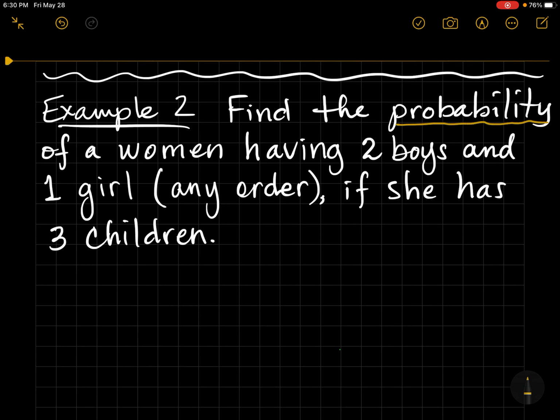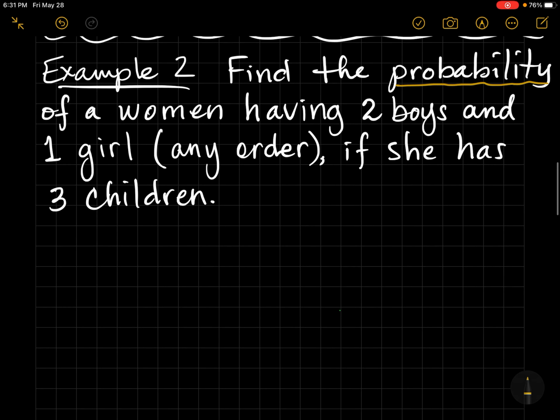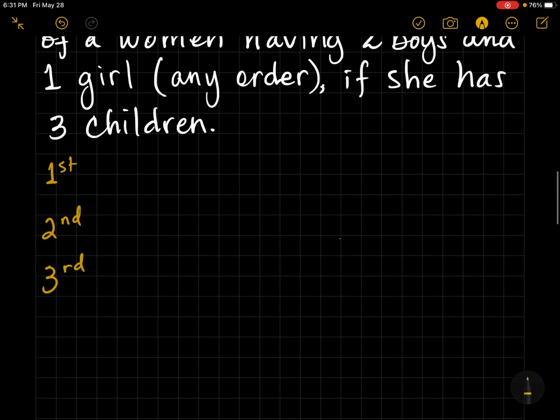Example 2, let's find the probability of a woman having 2 boys and 1 girl, any order, if she has 3 children. So now what we're going to do is list all of the possible outcomes. The first thing we're going to do is maybe look at the first child, the second child, and the third child. Let's do a quick tree diagram here.